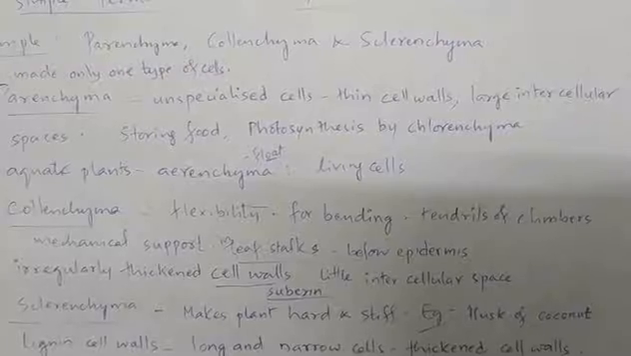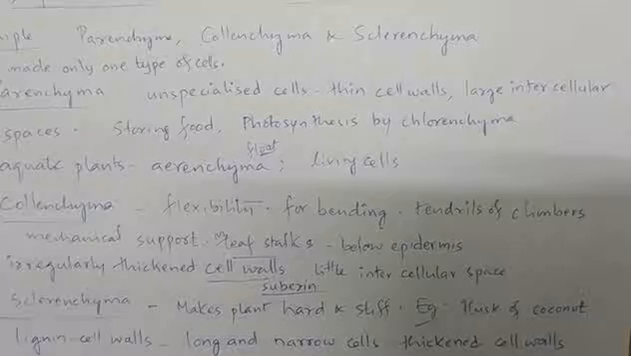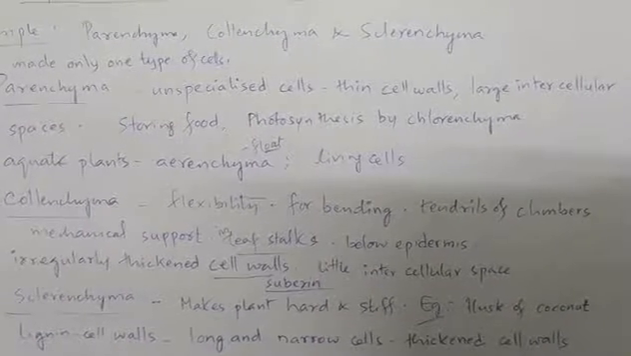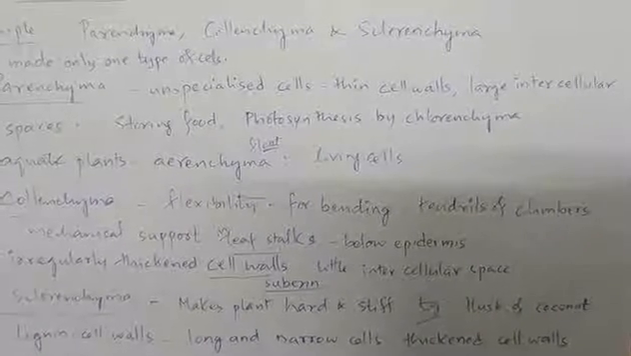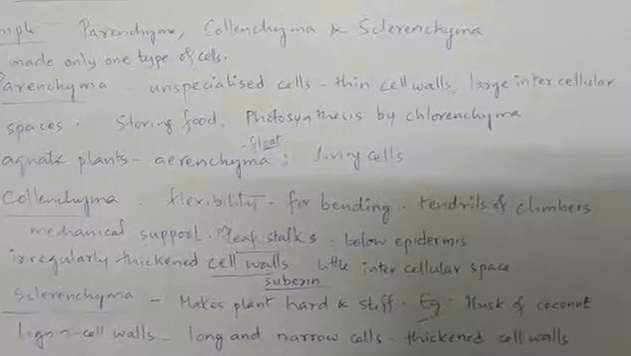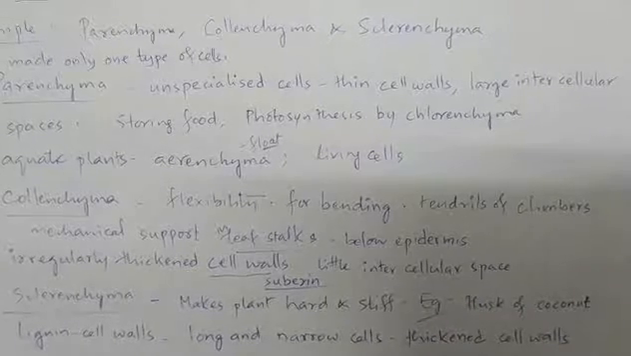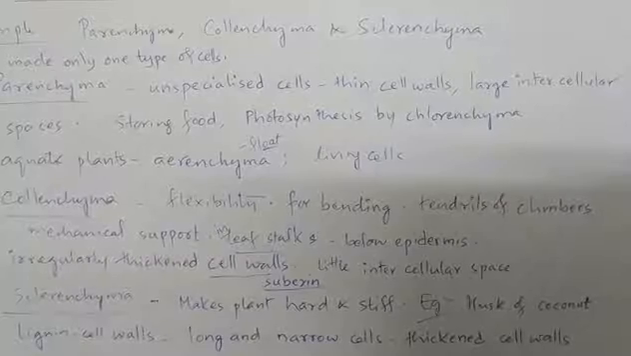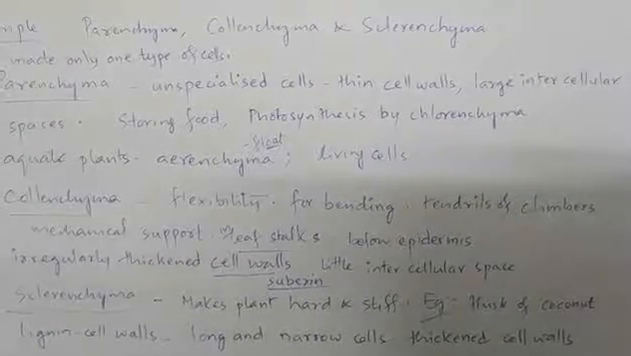Collenchyma, the second type of simple permanent tissue, is mainly meant for flexibility and mechanical support. Flexibility for easy bending without getting broken. If you take the tendrils of the climbing plants or climbers and the leaf stalks, they keep moving or they keep bending, but they do not get broken. It is because of the presence of collenchyma below the epidermis in these particular structures.